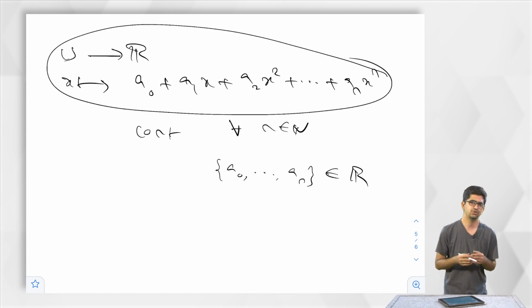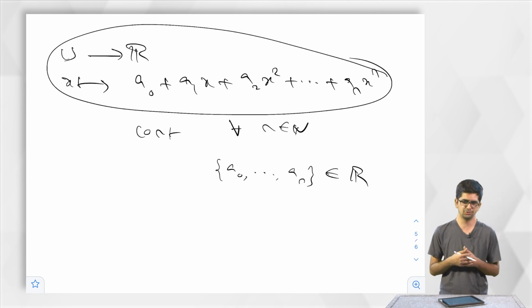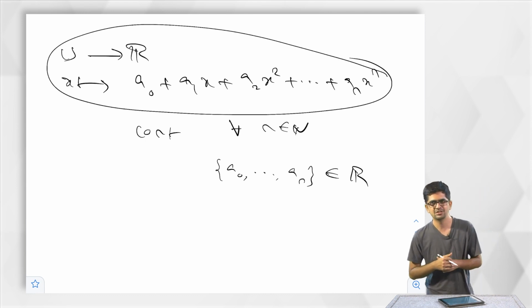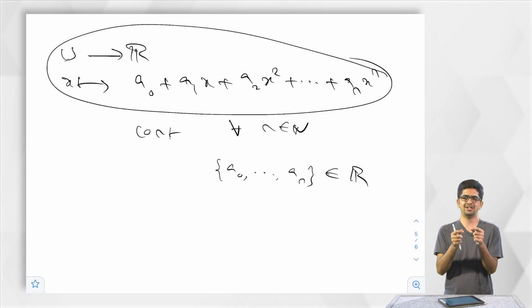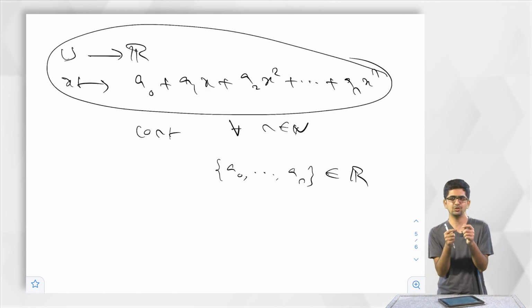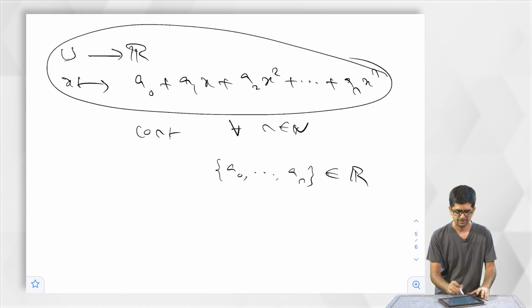So let us use the other structure of R to produce more continuous functions. Right? This is what we are supposed to do. Using the structure of R, we will produce more continuous functions. So what structure did we use till now? Only these 4 structures. There are other structures also. What is it? Order. In the sense, given 2 elements, I know when one is less than the other. For any 2 elements, I know one of them will be less than the other. So we will use that structure.